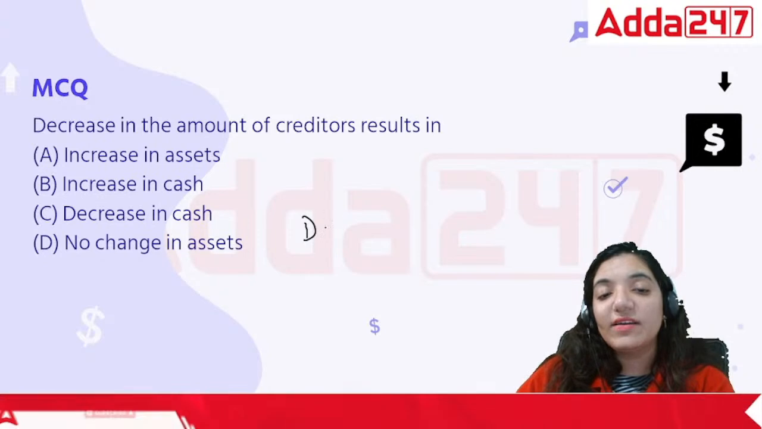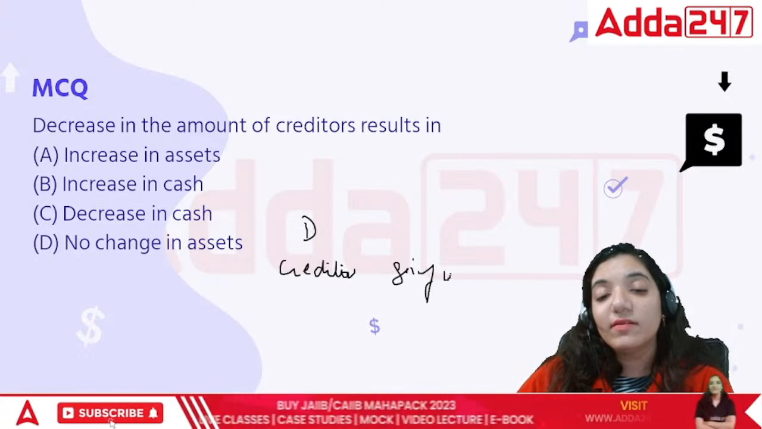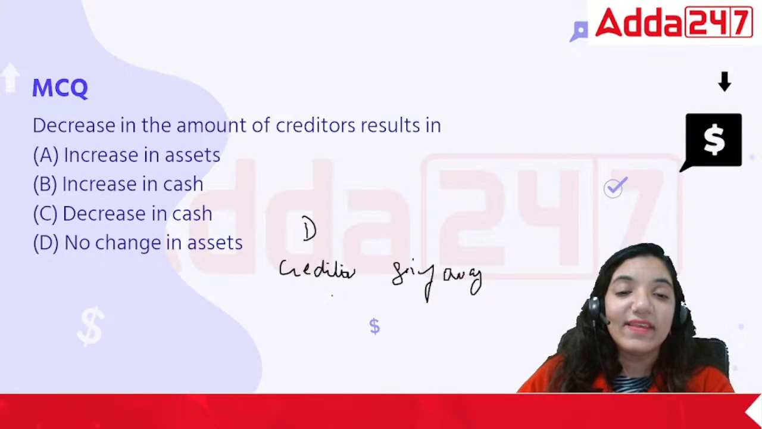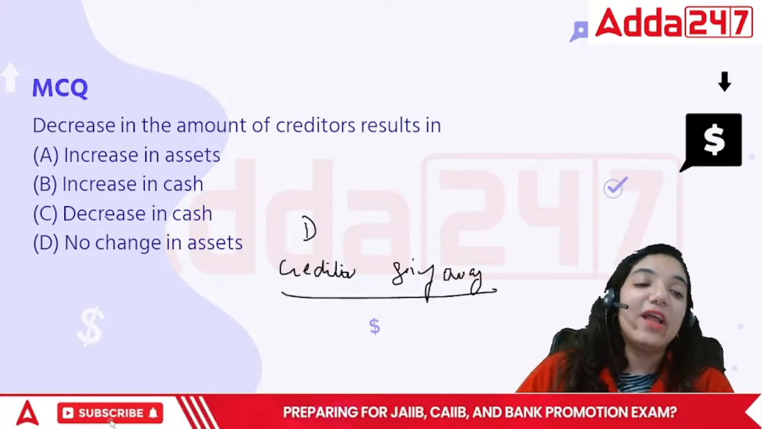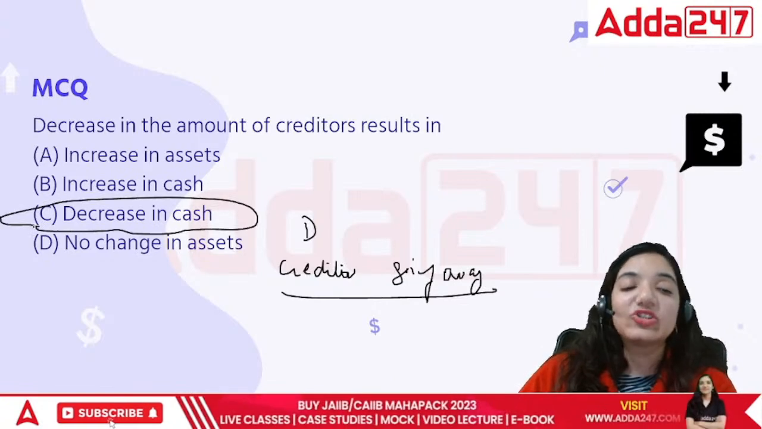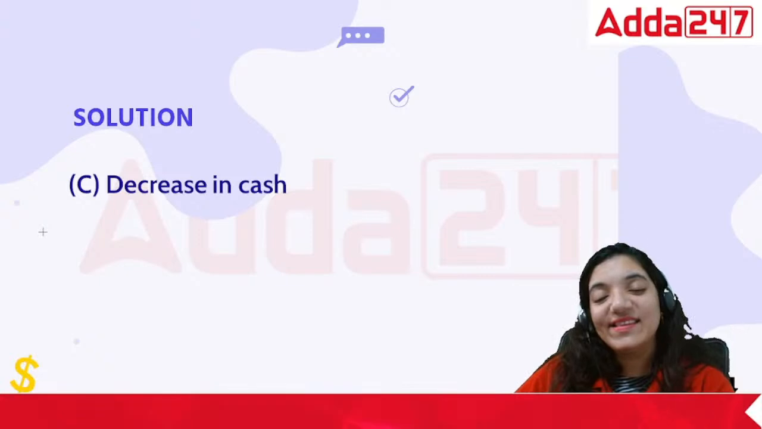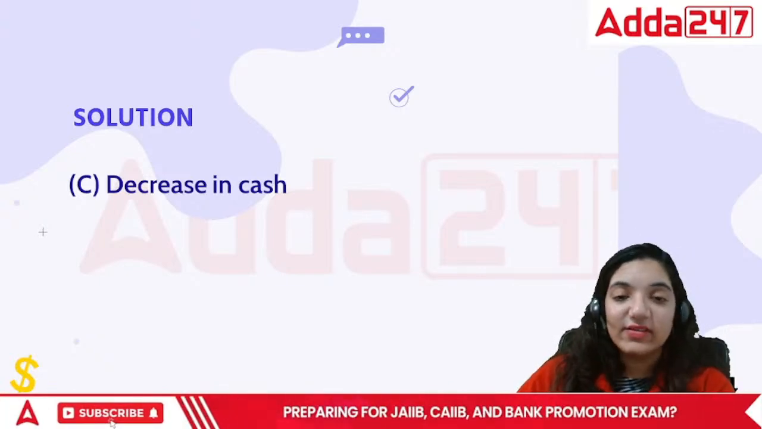There is a creditor going away. If we are giving money to them, this will decrease cash, right? The correct answer is decrease in cash.